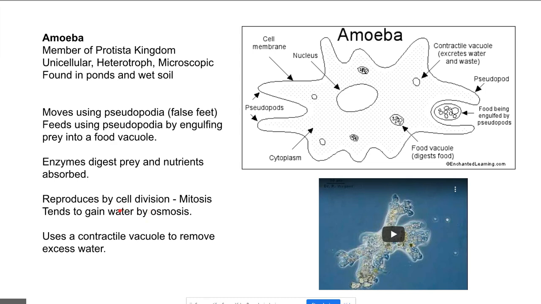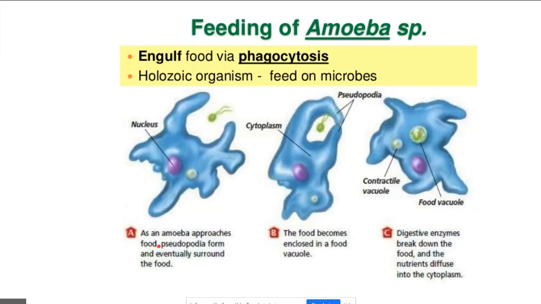It does have a tendency to gain water by osmosis because the cell cytoplasm is low in water concentration compared to the surrounding fresh water, so water tends to move in by osmosis. It uses a contractile vacuole to remove excess water. Okay, we'll see that in a moment.